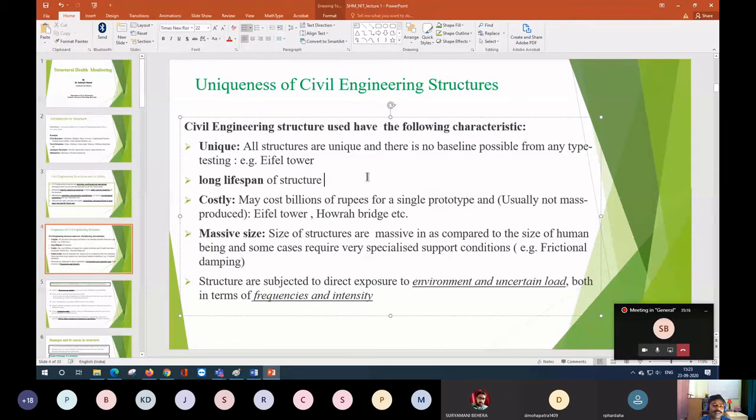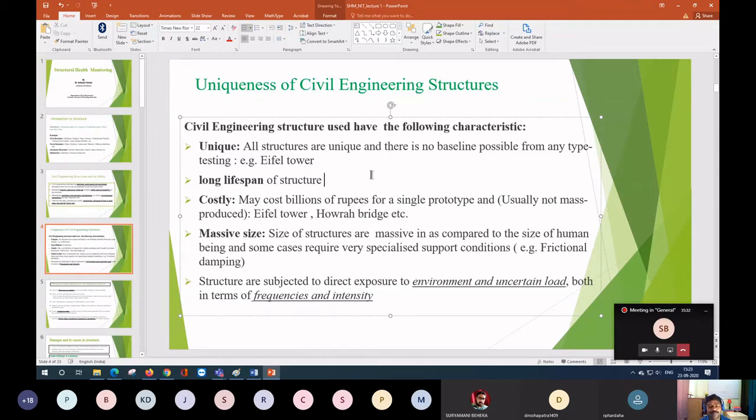But the problem with us is that civil engineering structures are all very unique. So we will not have any baseline model from the health monitoring point of view. That is the most difficult or challenging thing about our civil engineering structures.